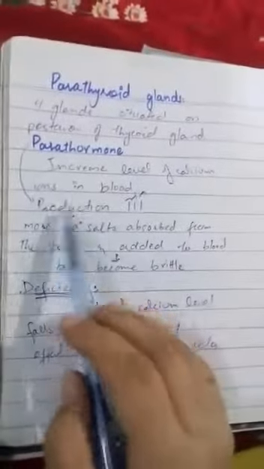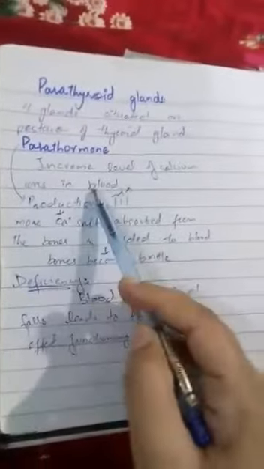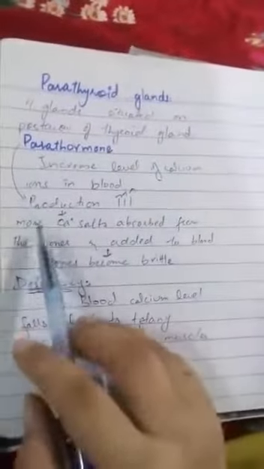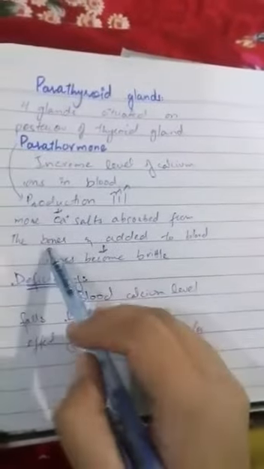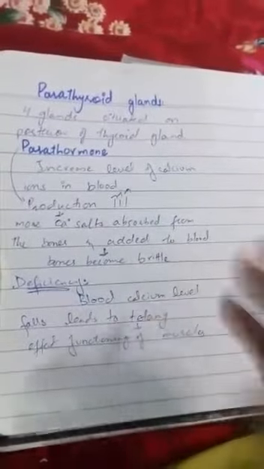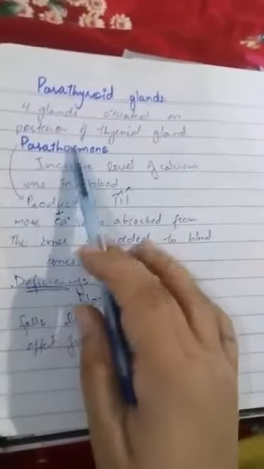So here we see that when the parathormone is produced in a higher amount than the normal amount, more calcium salts are absorbed from the bones and added to the blood, so the bones become brittle. It means the calcium ions move from the bones towards the blood, so the bones become weaker due to the higher production of the parathormone.